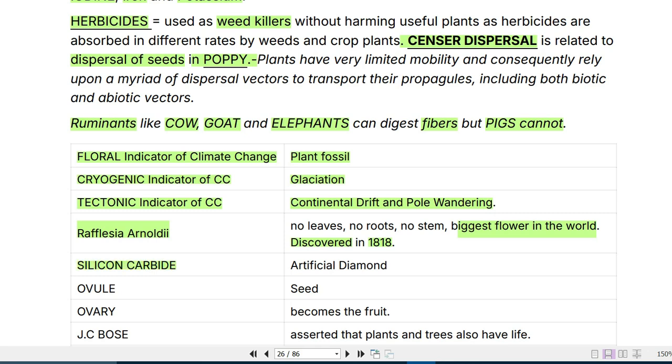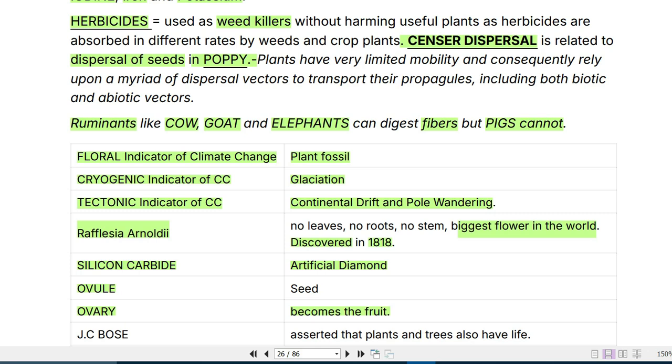Then silicon carbide, that is nothing but the artificial diamond. So not silicon oxide, silicon carbide. Silicon carbide is the material used in artificial diamond. Then the ovule part becomes the seed and the ovary part becomes the fruit, right?